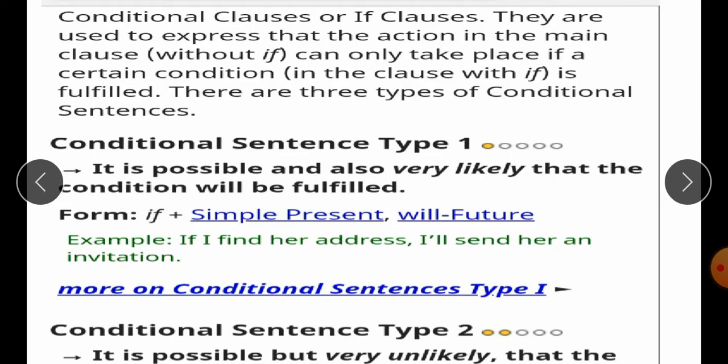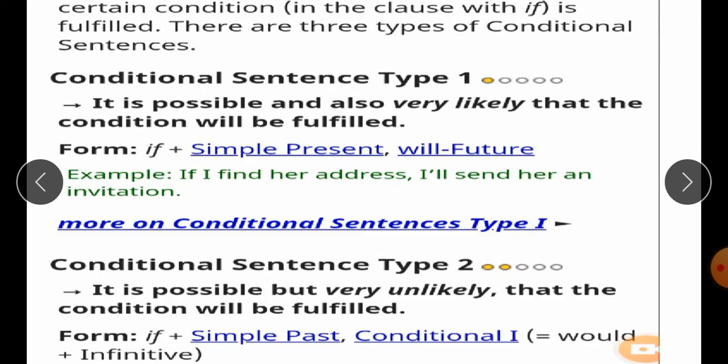It is possible and also very likely that the condition will be fulfilled. Fulfilled, مکمل ہونا. Form: if plus simple present.